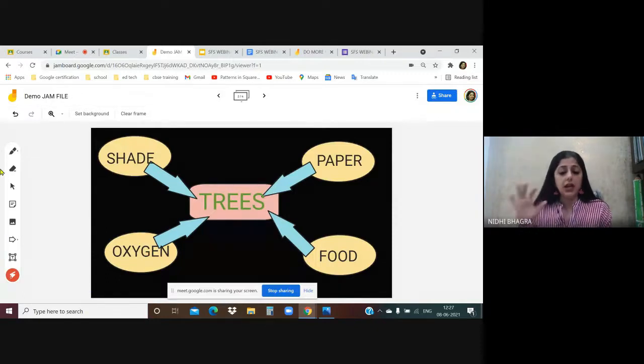So now that you know all the ins and outs of Jamboard, I'm going to show you how creatively you can use these jam files, jam templates, and assign these kinds of templates in the classroom.